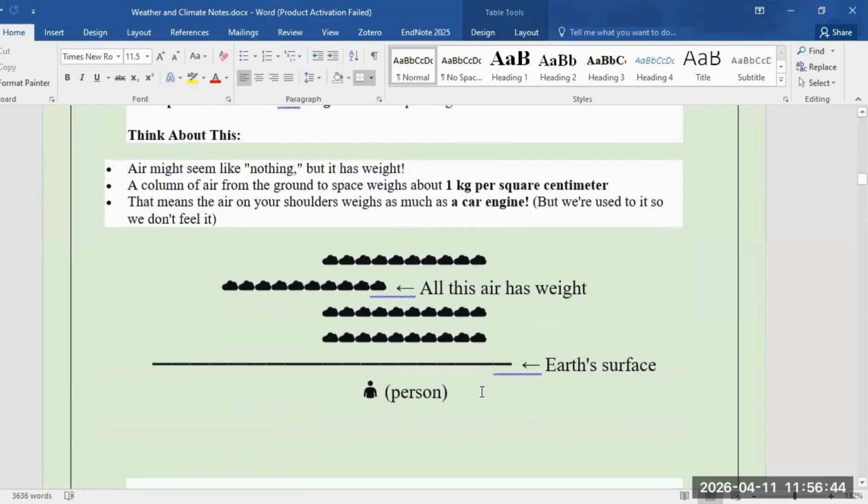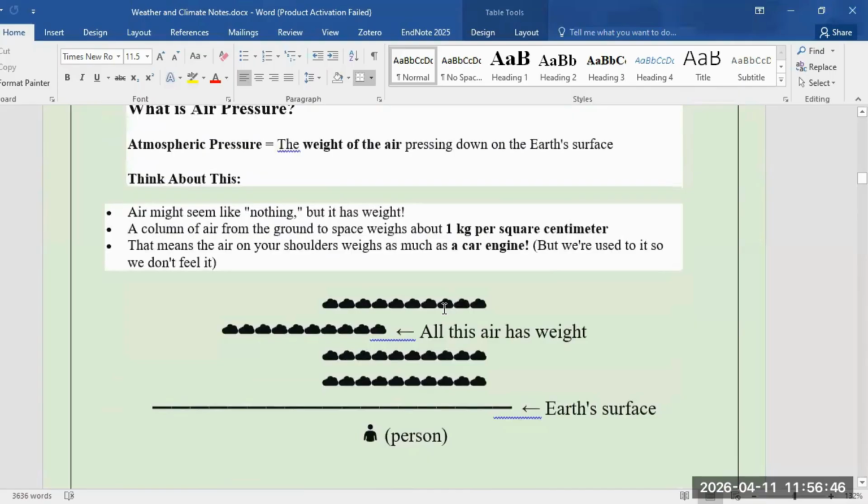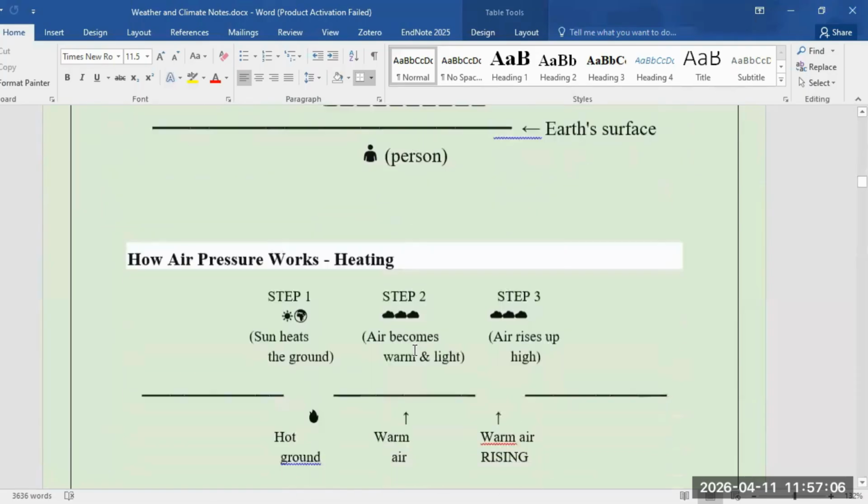For example, if we look at it through this mini visual, we can understand that as a person we stand on the ground, this is the earth's surface and this is the air moving. So the air particles that move along with the gases, dust and other water vapors, it has weight, it has pressure that it puts on us. That is called atmospheric pressure.